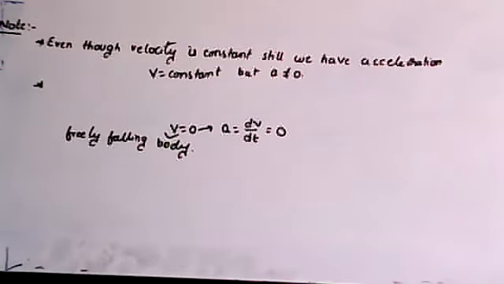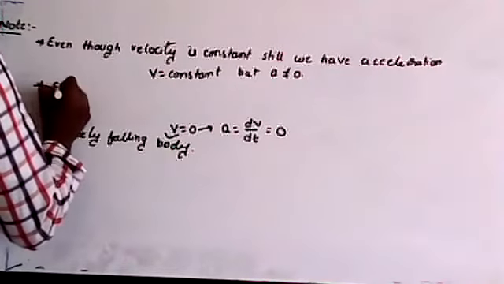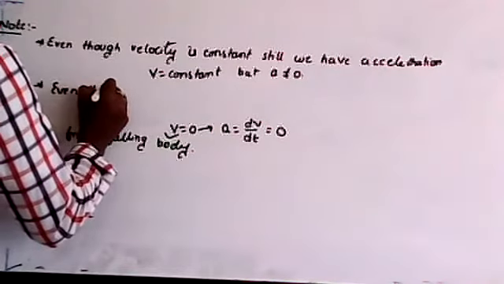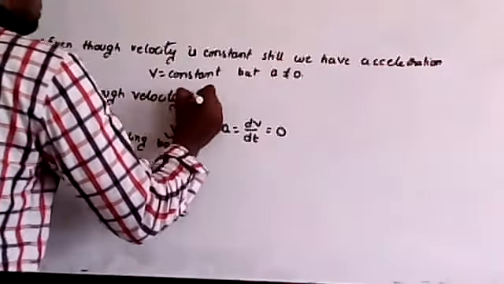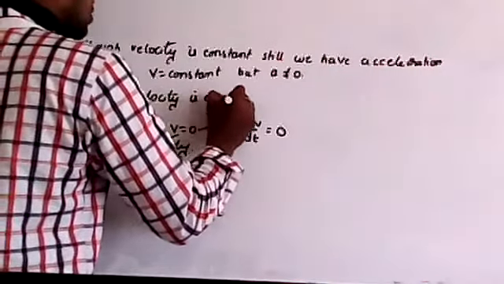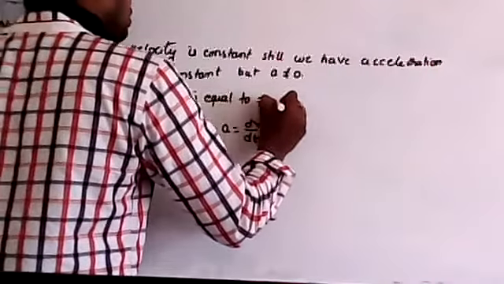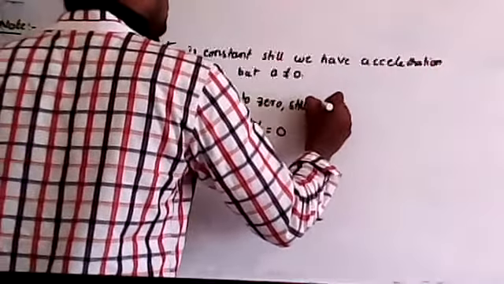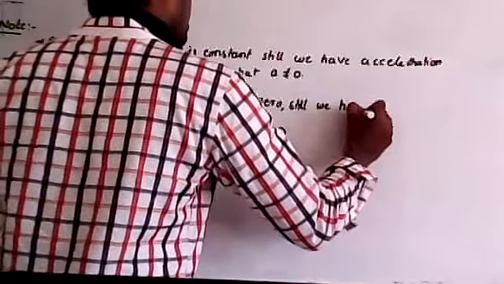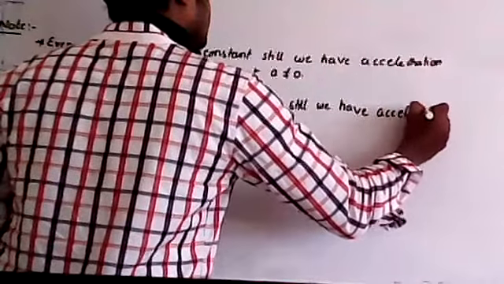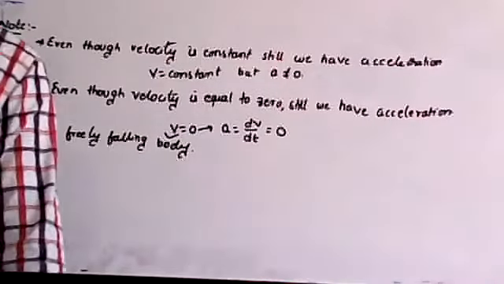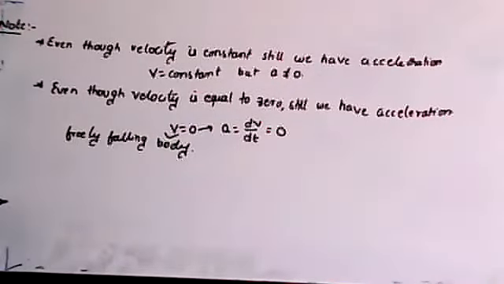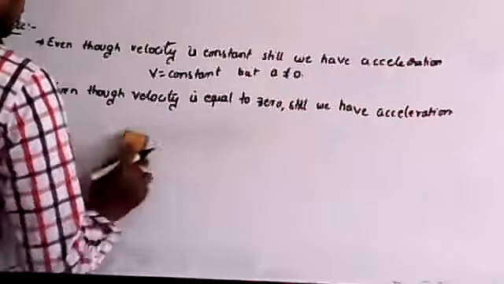Now remember, in case of freely falling, even though velocity is equal to 0, still we have acceleration. Which case was it?